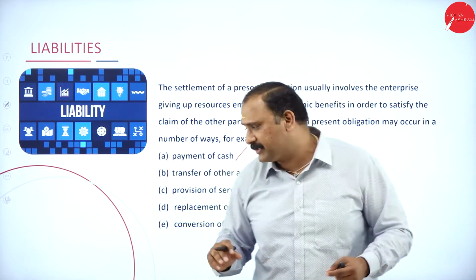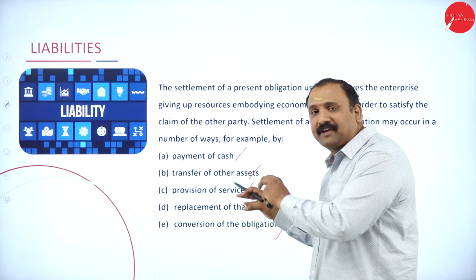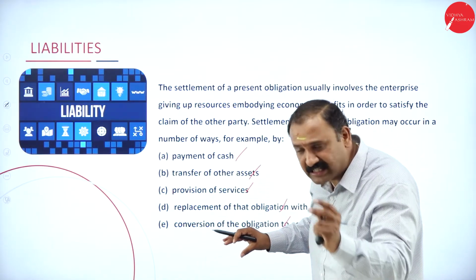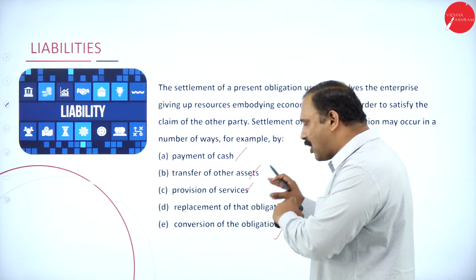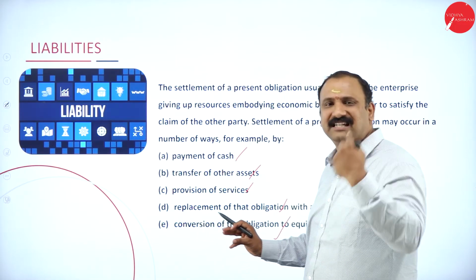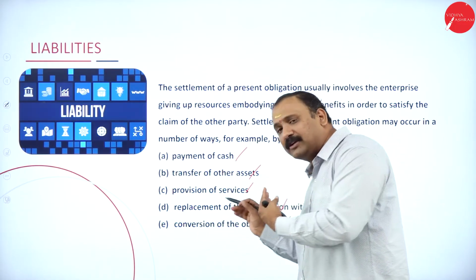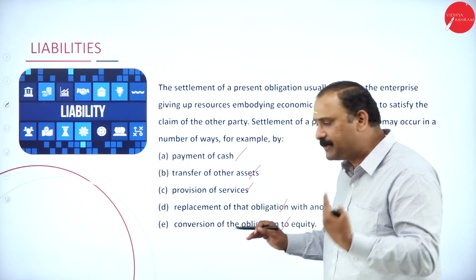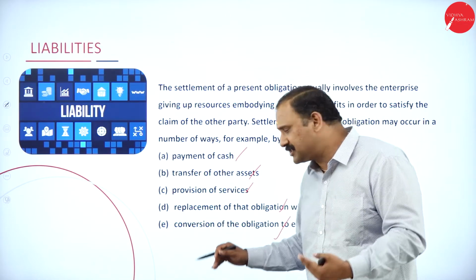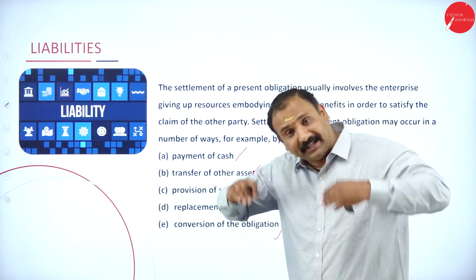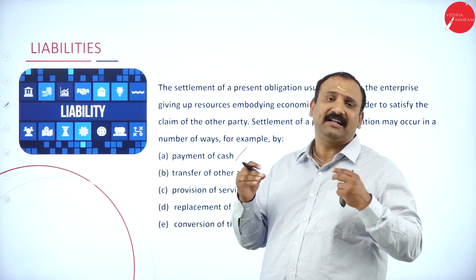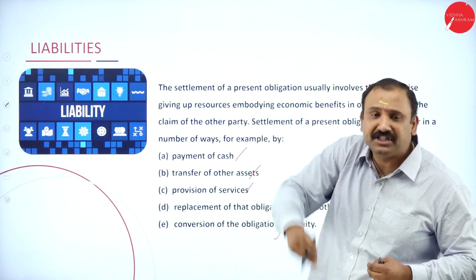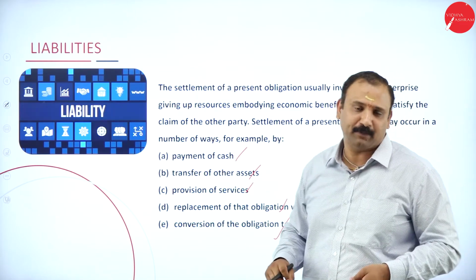By paying cash, you can settle a due. By transfer of assets, yes, you can settle a due. By provision of services, yes, you can settle a due. And by replacement of that obligation with some asset, or conversion of the obligation to equity, you will be able to settle it altogether.